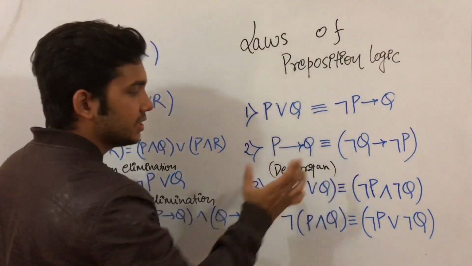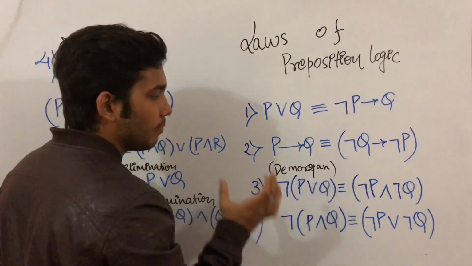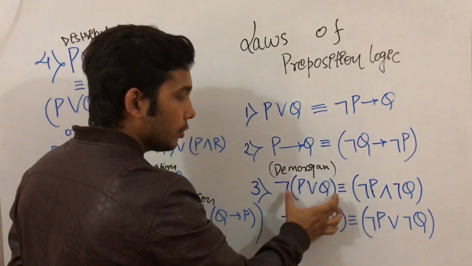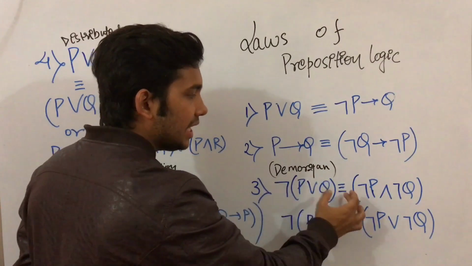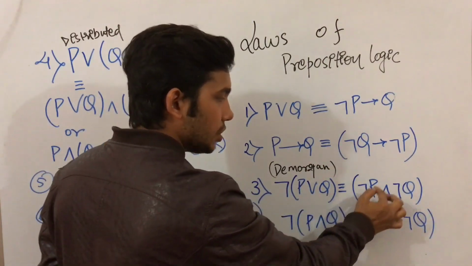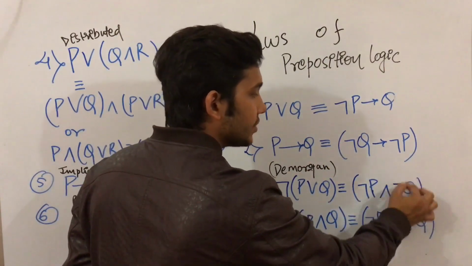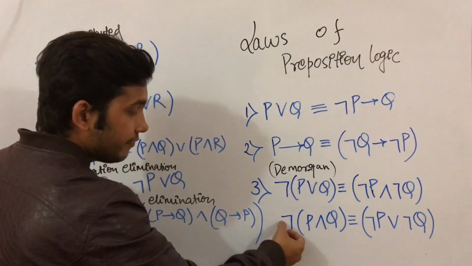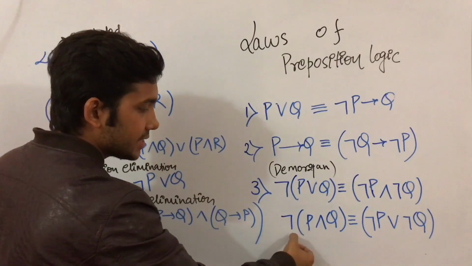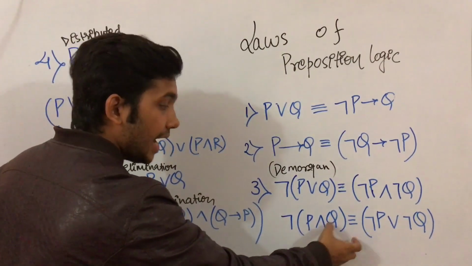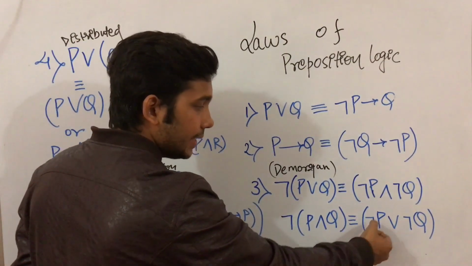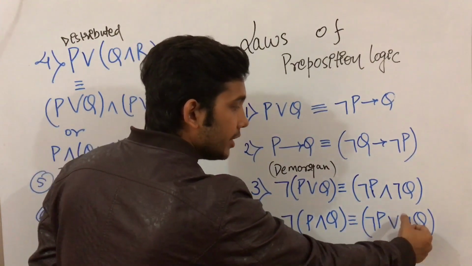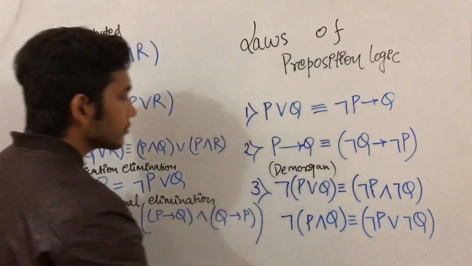Now the third law, that is De Morgan's law. What is this De Morgan's law? Negation of P or Q can equivalently be written as negation of P and negation of Q. Or if the statement is negation of, in brackets, P and Q, then we can write this as negation of P or negation of Q.